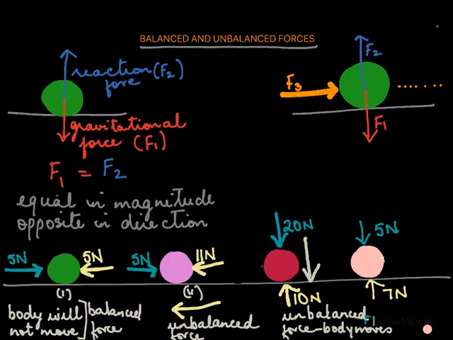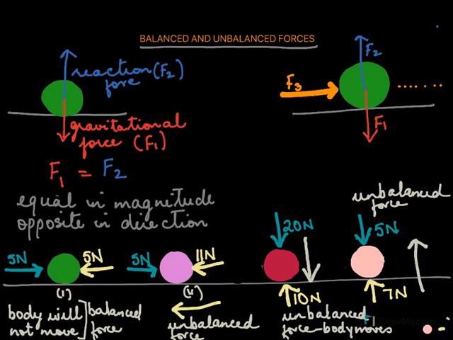Now in the next example, we have 5 newtons acting downwards, and we have 7 newtons acting upwards. And if you see, the upward force is much more. So the body is going to move now upwards. This again is an unbalanced force. And because it is unbalanced, the body begins to move.